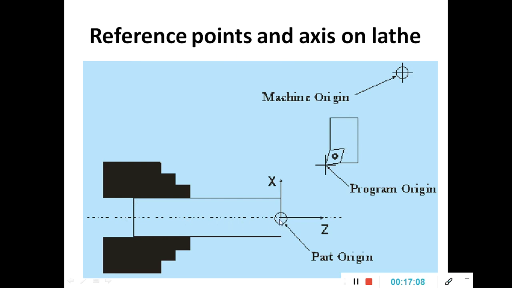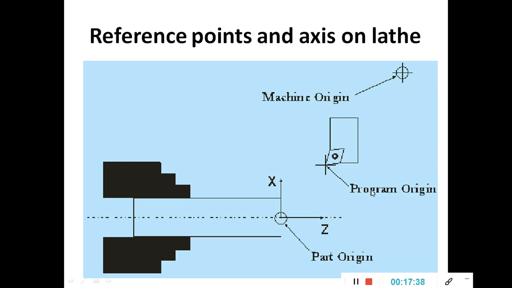At the end of the workpiece, at the center point, we call it the part origin, as it is the work part. And in the lathe operation, this value stands for X and this value stands for Z. Only X and Z values are used in the lathe. If you want to give the depth here, the Z is always minus.